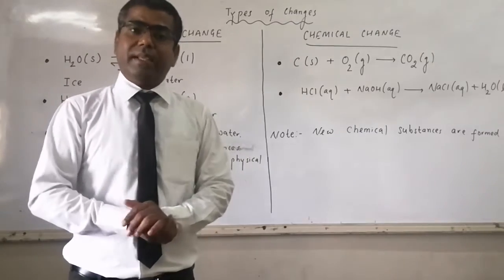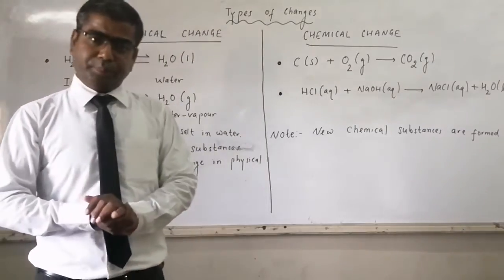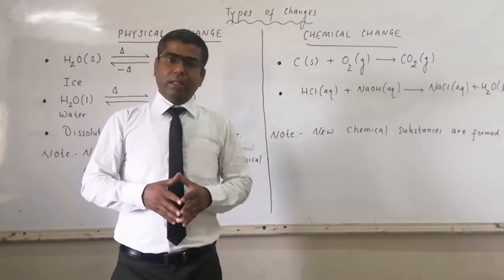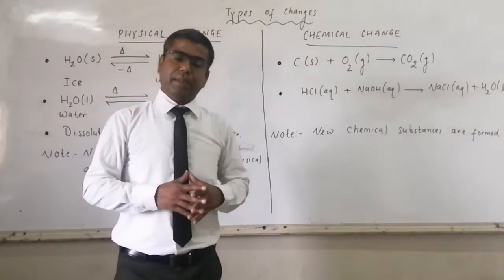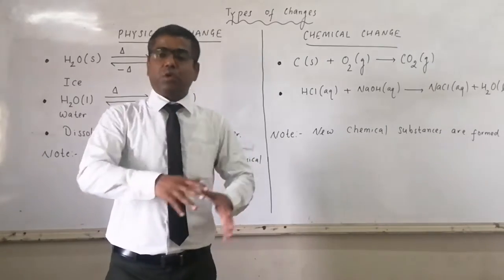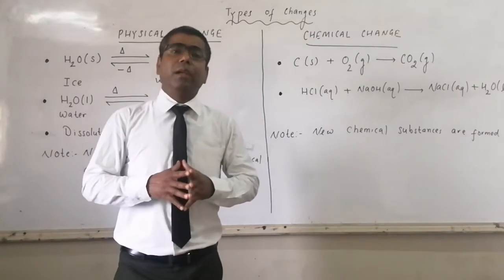We can also change the physical state by changing pressure, like gases, on application of pressure, get converted to liquid state. So when there is a conversion from gas to liquid state, there is no change in the chemical composition or chemical formula.